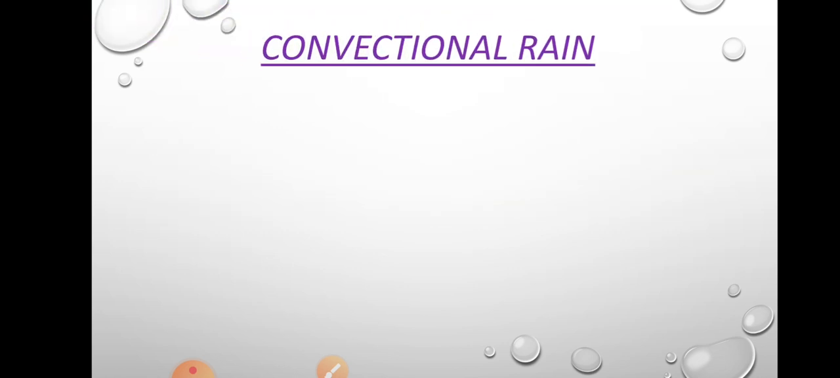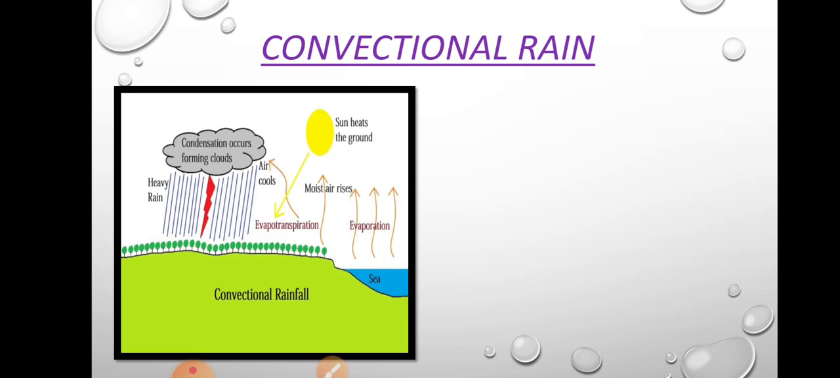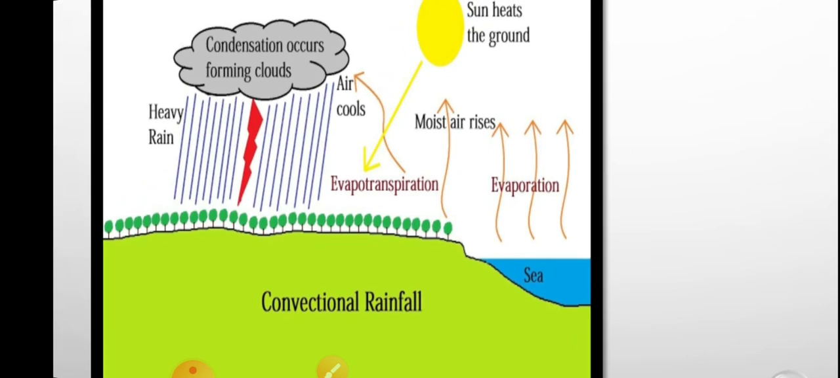The second type of rainfall is convectional rainfall, which can be seen in the tropical region, that is the region near the equatorial region, the tropical zone. This type of rainfall can be seen in the tropical region where the temperature is very high and the evaporation is very high. These are convectional rainfall. See the diagram.